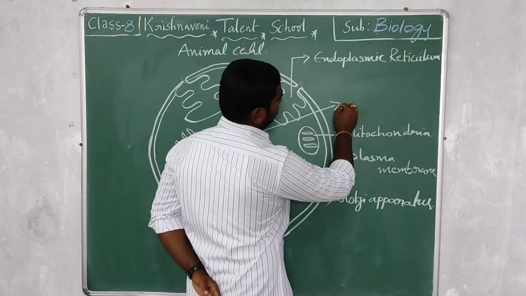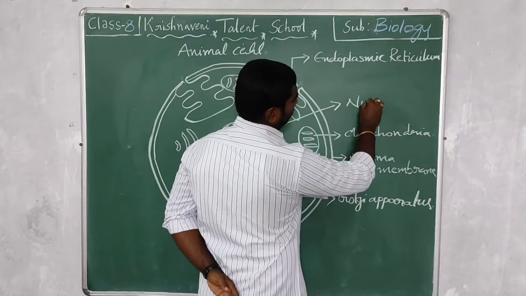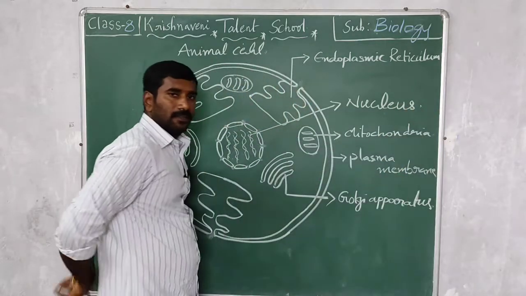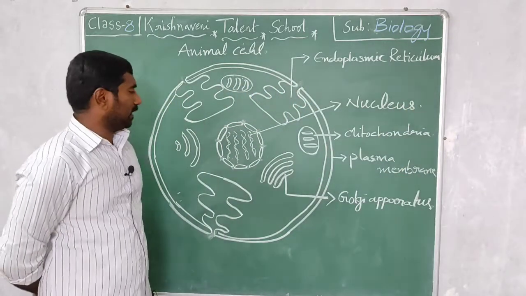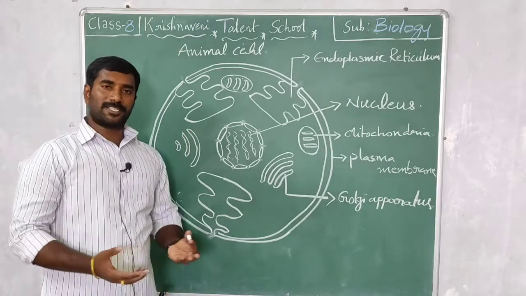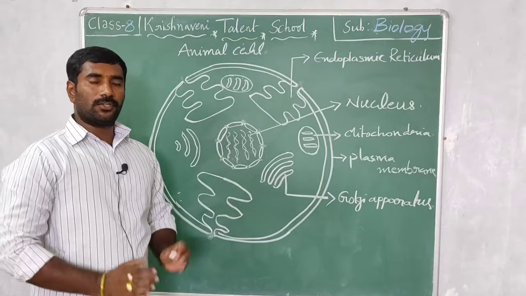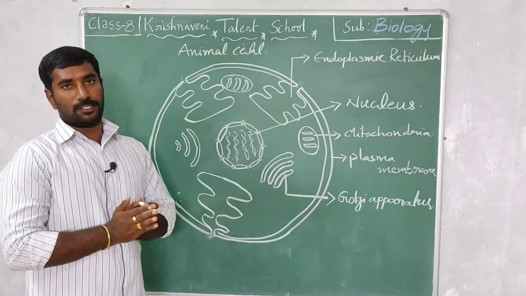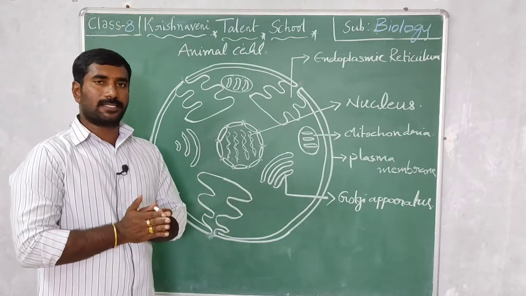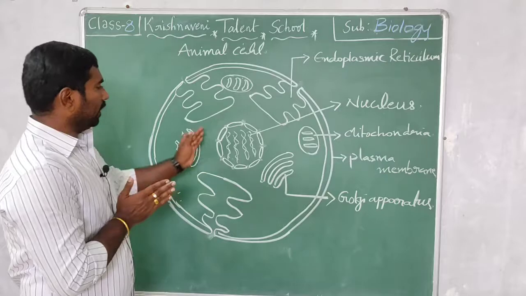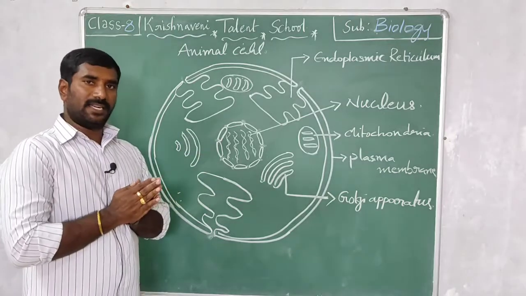Let's go to the typical animal cell, and start from the center. Here there is a nucleus. I already told you that the nucleus is present in the center of the cell body. What is the function of the nucleus? The nucleus controls the entire cell body. It is the control unit of the cell body, and it contains DNA.